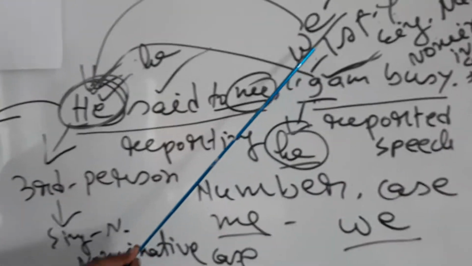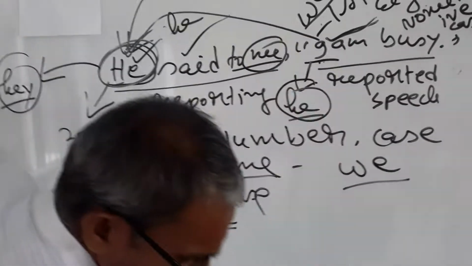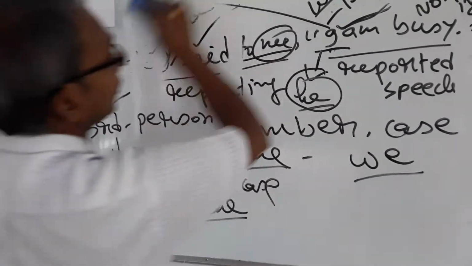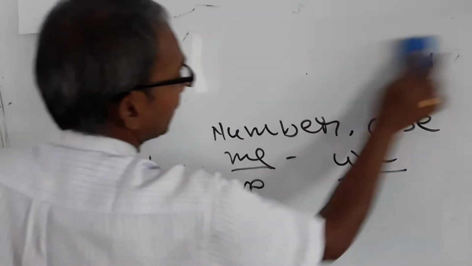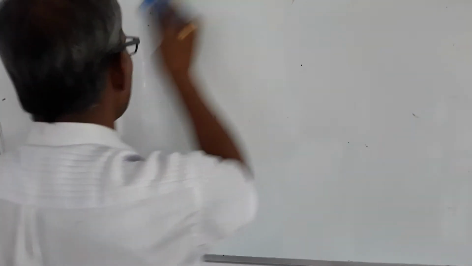Now I am going to remove this writing and write another example. Wait a bit. I am going to write down another example of changing persons. You will be very careful on the blackboard to see the writing of my session.